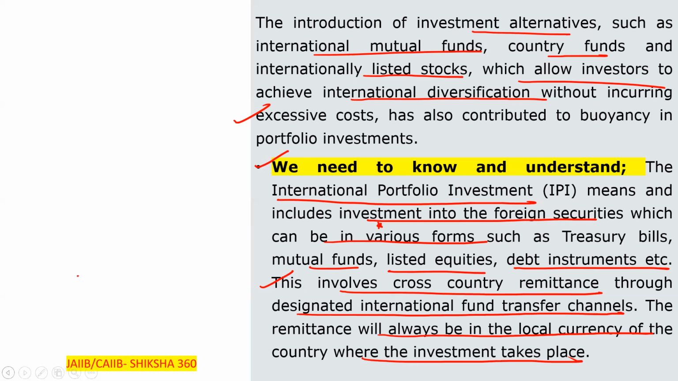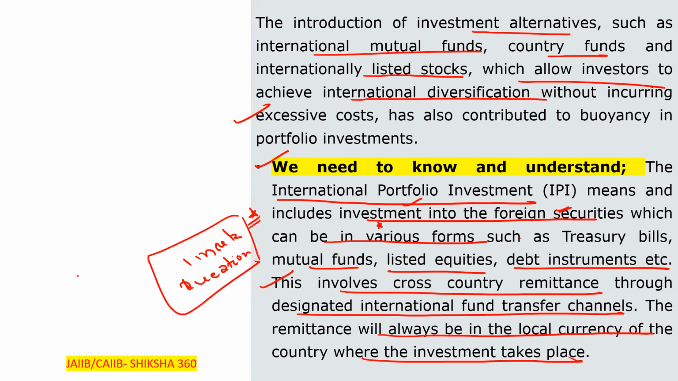Okay, I will repeat once again. International portfolio investment means and includes investment into foreign securities, clear, where we can invest. This is a one mark question also. Okay, so kindly remember these things. You will see all these points in the form of questions.